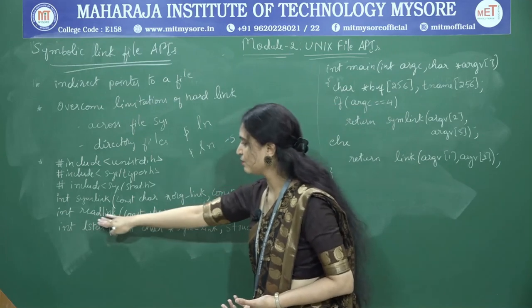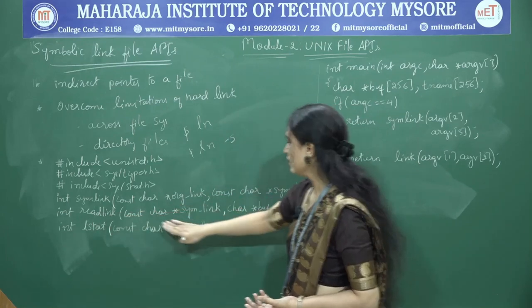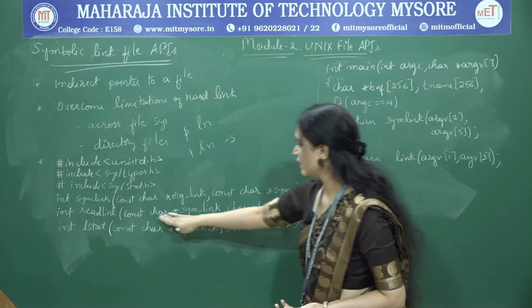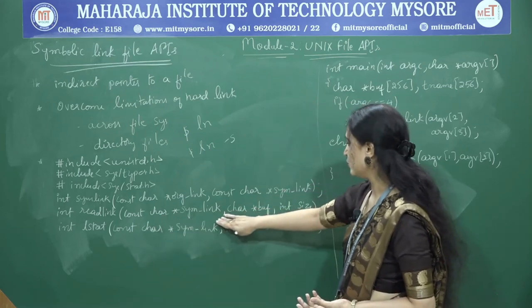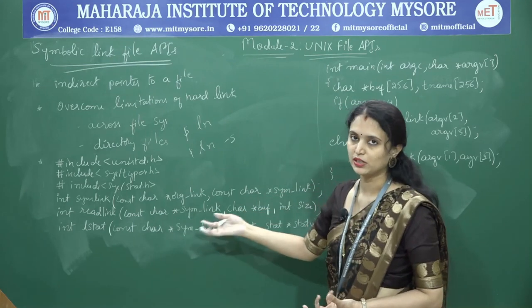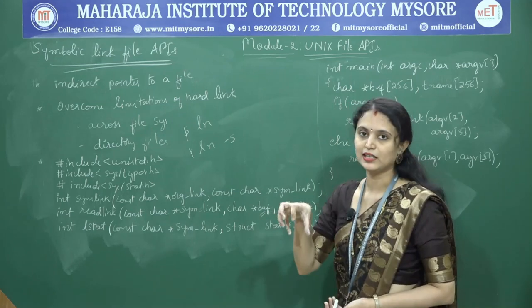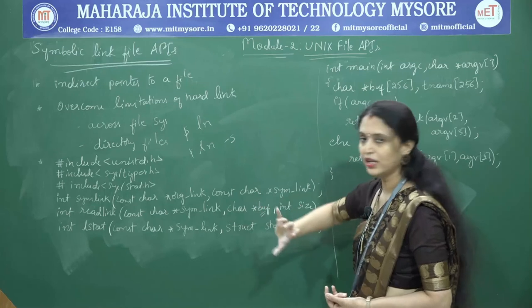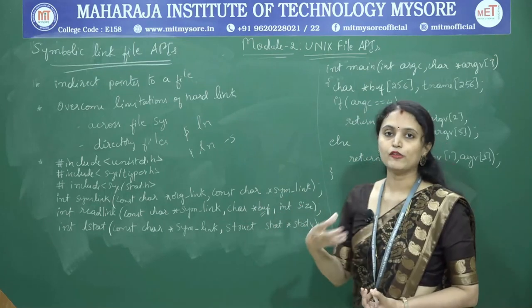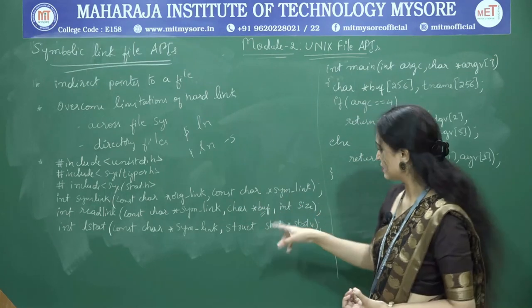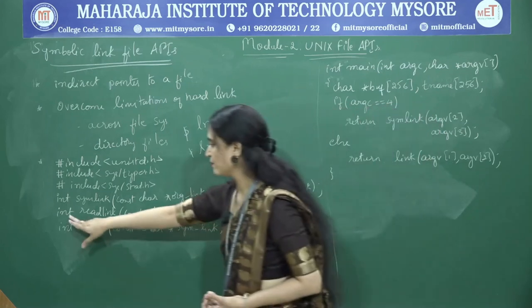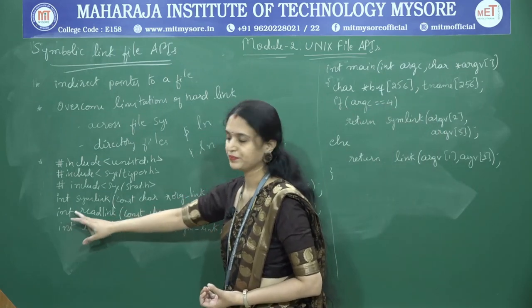Similarly, we can read from a symbolic link file by using readlink. It takes arguments: the first one is the path name of the symbolic link from which it has to be read, then the buffer, that means the read content has to be stored into this buffer, and the third one is the number of bytes, that is nothing but the size. Again the return type is 0 or -1.